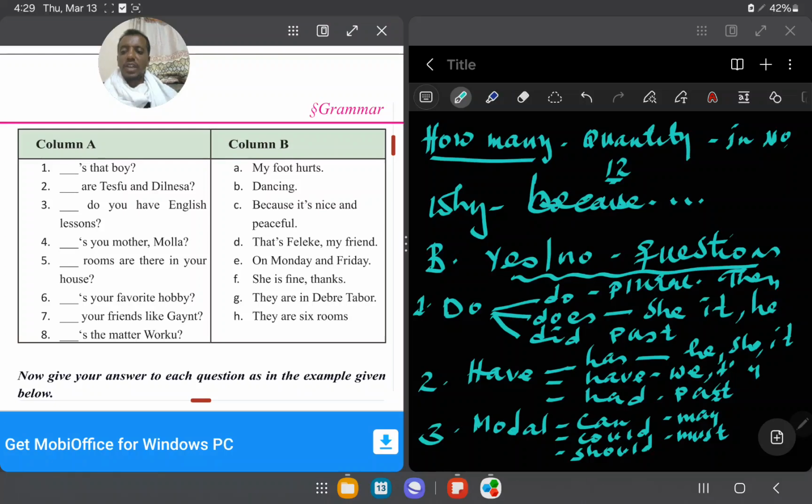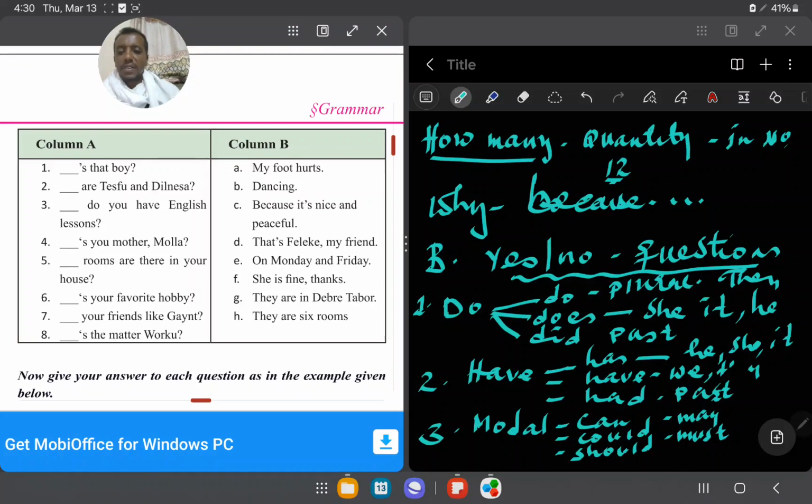Number 2. Dash are Tesfu and Dilnesa. Okay? Which one is the right answer? First, add WH word to the question. መጀመሪያ WH word መጠቀም ይኖርባችኋል ማለት ነው። Good job.